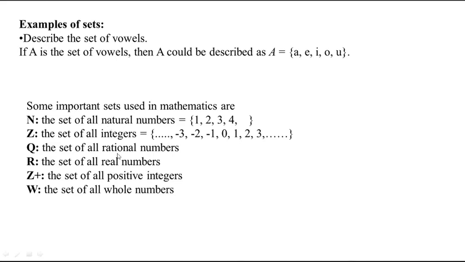We can take many examples mathematically, which is a set. See here, in the example, A is a set represented with a capital letter, and these are all the elements of A. The elements are represented with small letters and the set is represented with a capital letter.